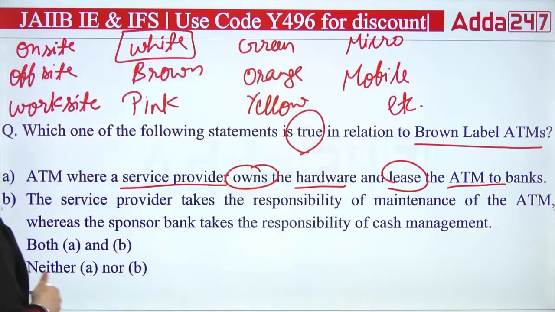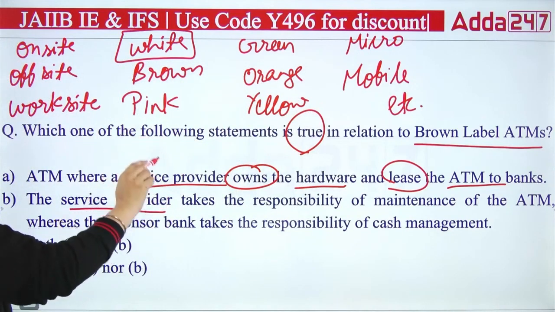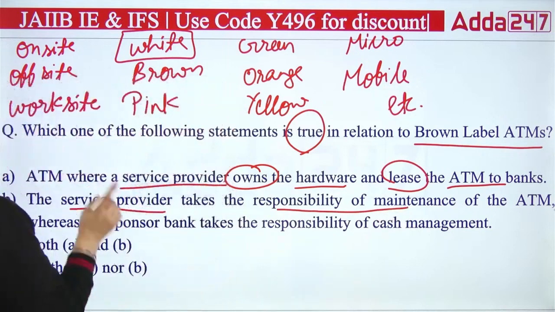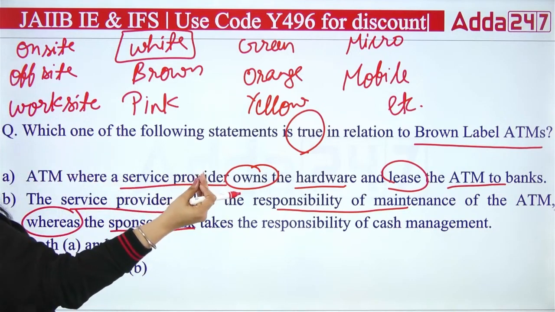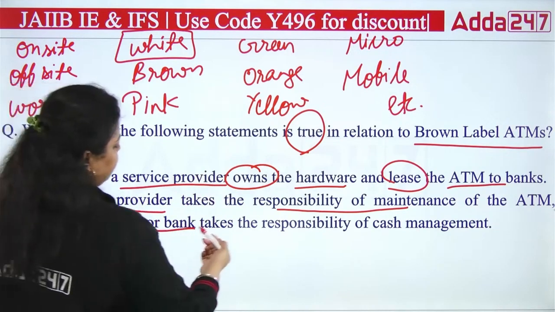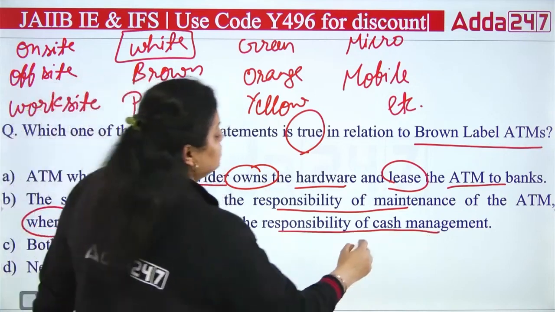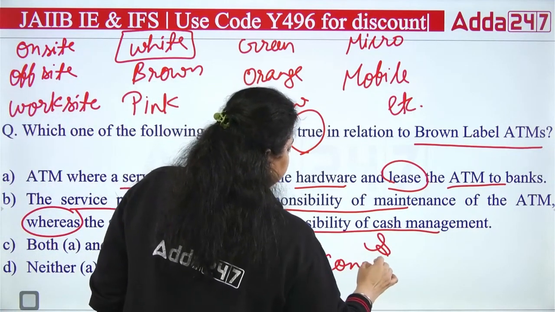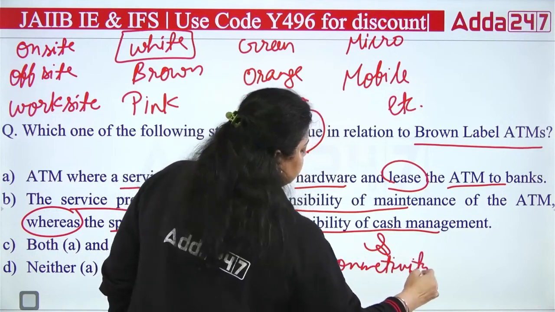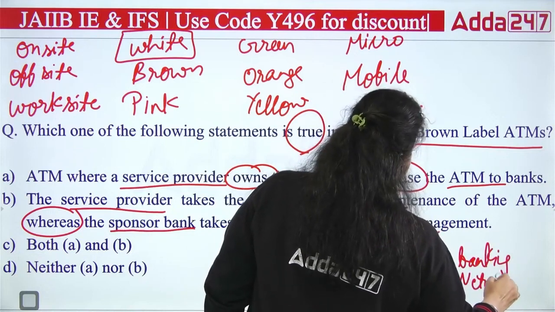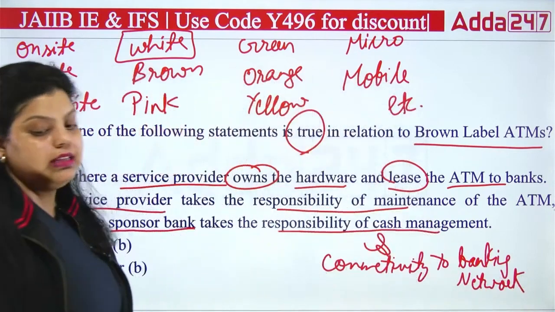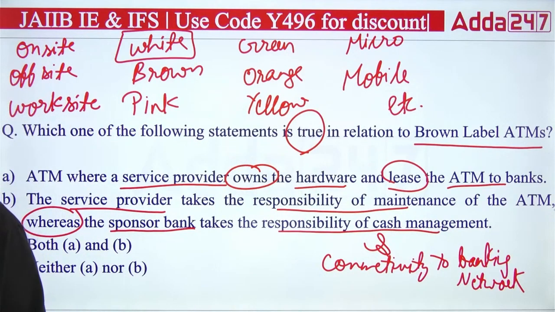Next, the service provider takes the responsibility of maintenance of the ATM, whereas the sponsor bank, meaning the bank taking that ATM on rent, takes the responsibility of cash management as well as connectivity to the banking network. These two things will be provided by the sponsor bank. Okay, so the question is asking which of the following is true regarding the brown label ATM, and the right answer will be